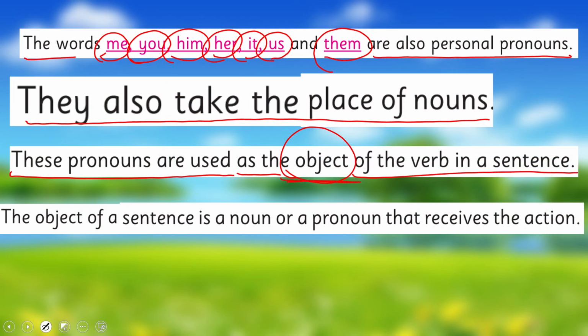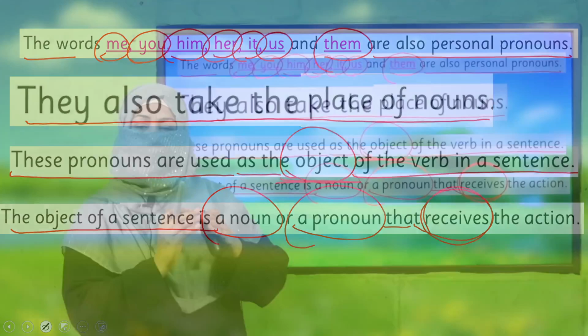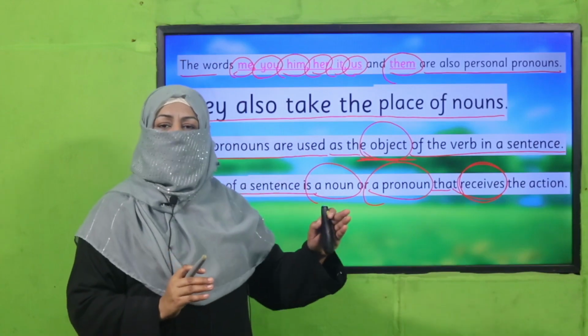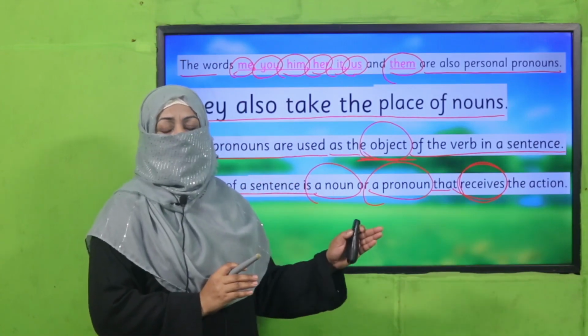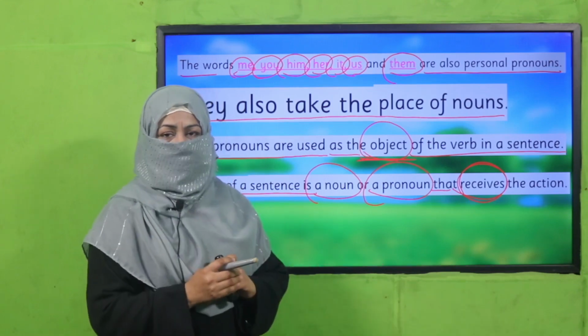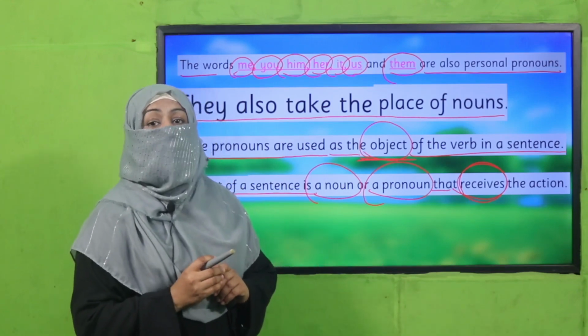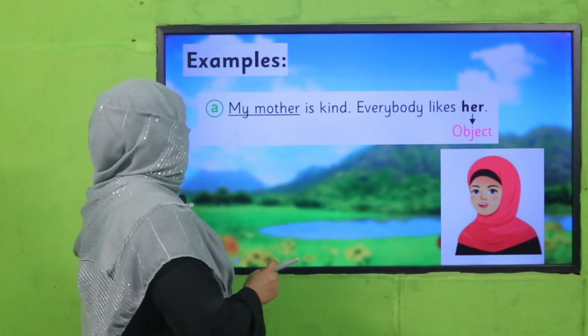And we know what an object is. The object of a sentence is a noun or a pronoun that receives the action. So first, if a noun is doing an action, we replace it with a subject pronoun. But if a noun is receiving an action, we'll replace it with an object pronoun. This is how we do it.